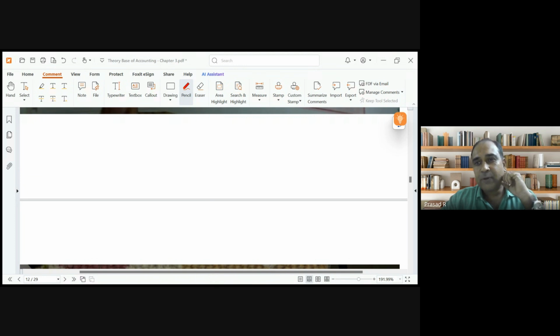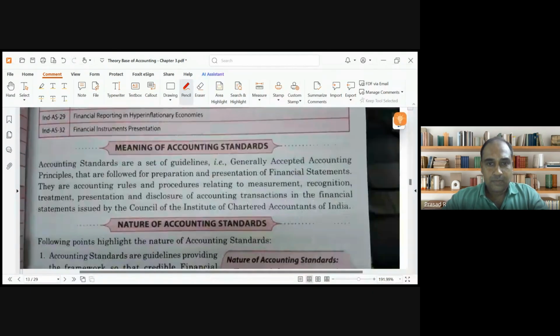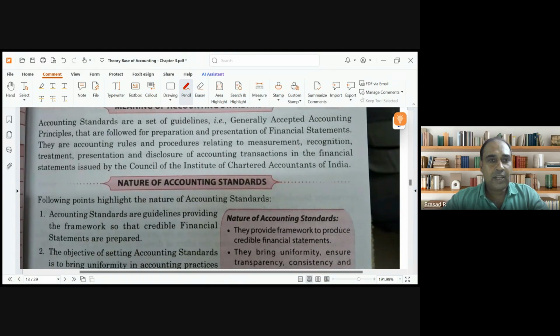Many of the countries have aligned themselves to the International Financial Reporting Standard. In India, it's almost similar to IFRS, but we call it Ind AS, Indian Accounting Standards. But they have copied everything from IFRS. Clear? Any doubt? Okay.